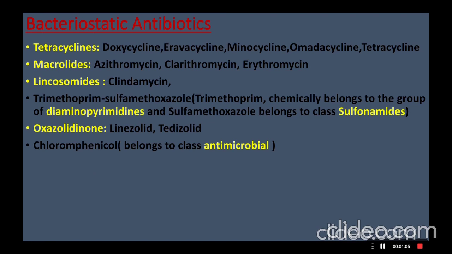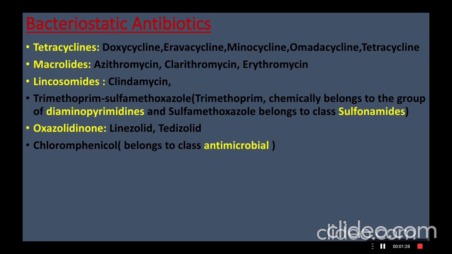Here are some of the antibiotics that are bacteriostatic in nature, as follows. Tetracyclines include the following: doxycycline, eravacycline, minocycline, omadacycline, tetracycline. Macrolides like azithromycin, clarithromycin, and erythromycin. Lincosamides like clindamycin.